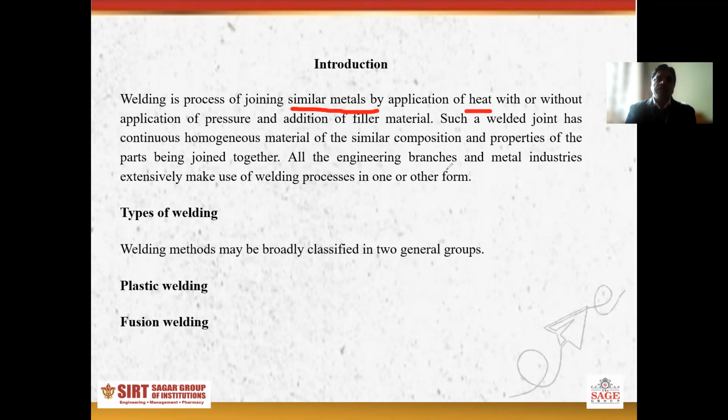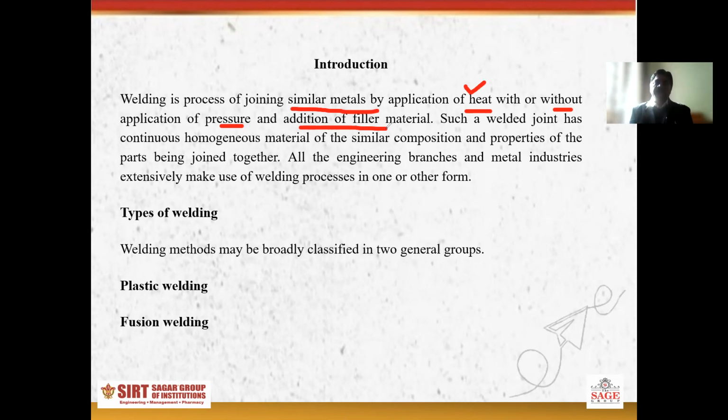That means in the welding process, you apply heat to prepare the joint. Also, you may apply pressure, that means you apply force to prepare the joint. In some cases, without application of pressure, you add filler material. That means in this category, you use filler material when you do not apply pressure.